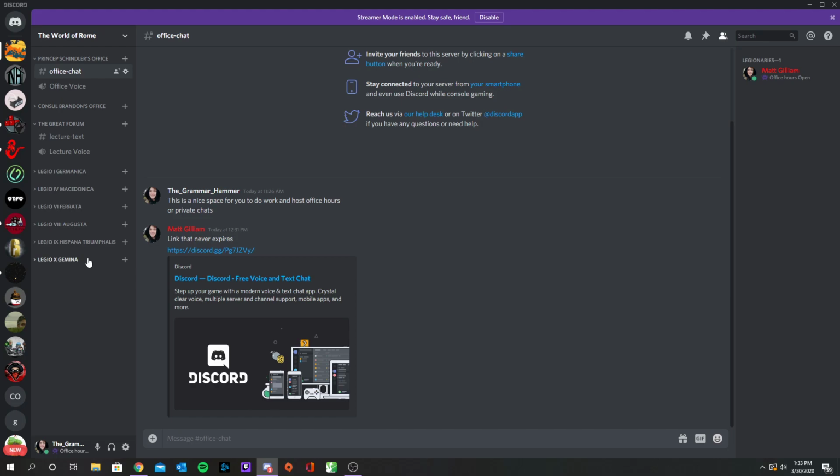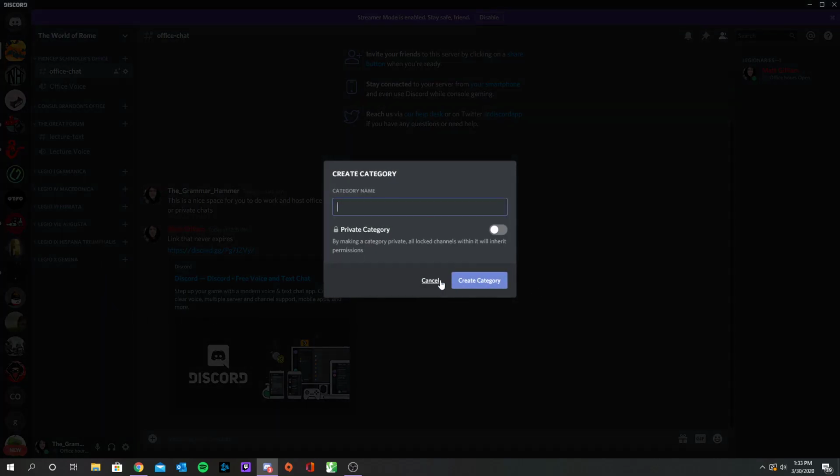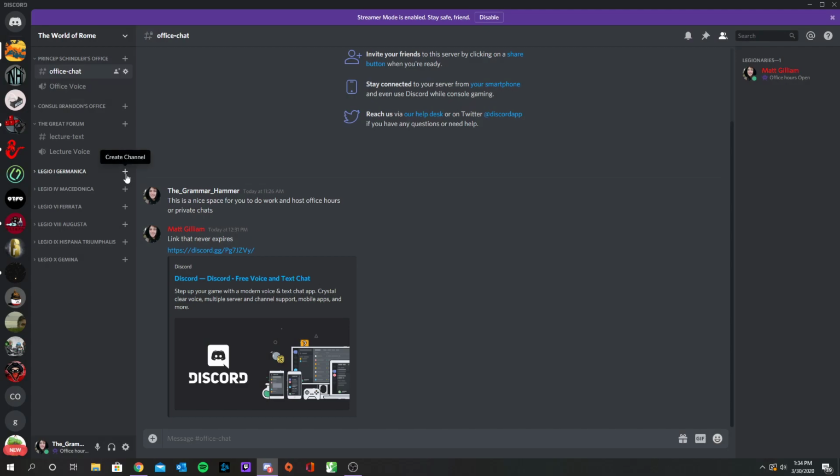You can also just make a bunch of discussion rooms, which is pretty fun if you learned how to make chats as far as I've showed it so far. Like I said, you just create a category, and then after you create your category, you can hit these little plus buttons and add a text and a voice channel.